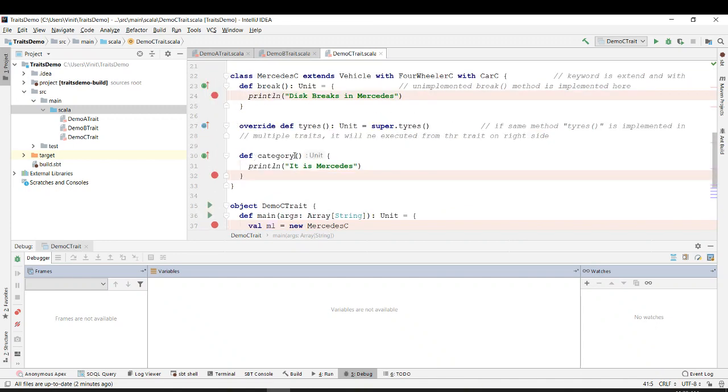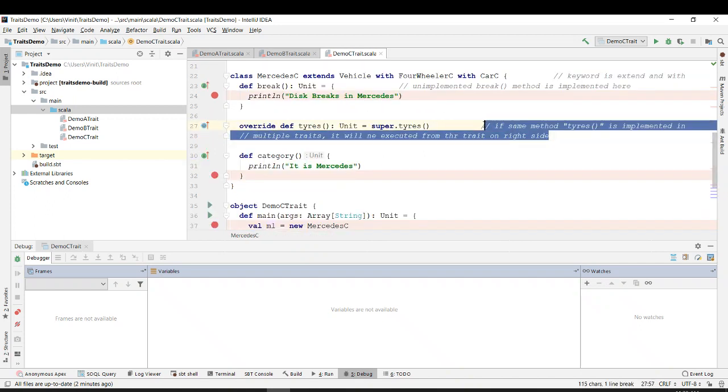So if you see this particular example again, we are making it more complex. Let me remove all these comments because they are written before also.